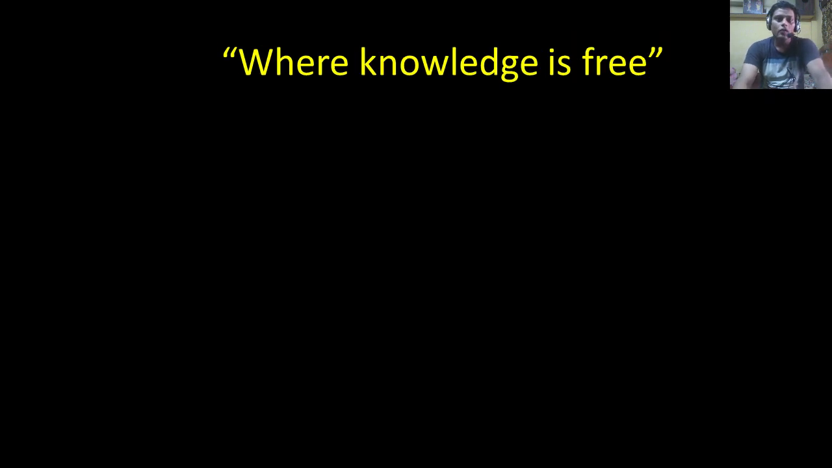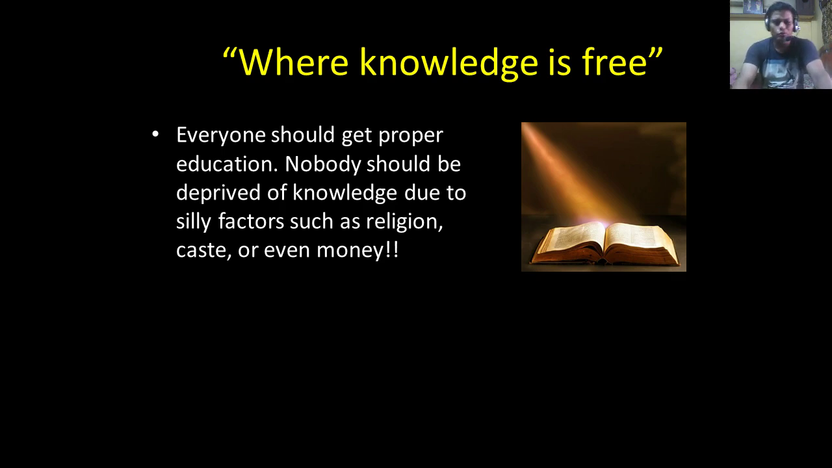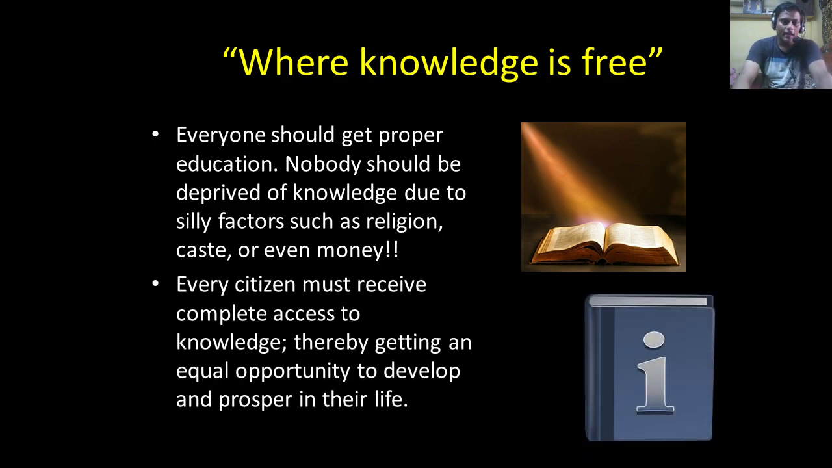So next, where knowledge is free. Really powerful line. What does this mean? Everyone should get proper education. Nobody should be left out. Nobody should be deprived of knowledge due to silly factors like religion, caste, even money for that matter. That is why you have municipal schools taking care of the underprivileged children, because knowledge is important and every child has a right to primary education at least. Every citizen must receive complete access to knowledge. Thereby they'll get an equal opportunity to develop and prosper in life.